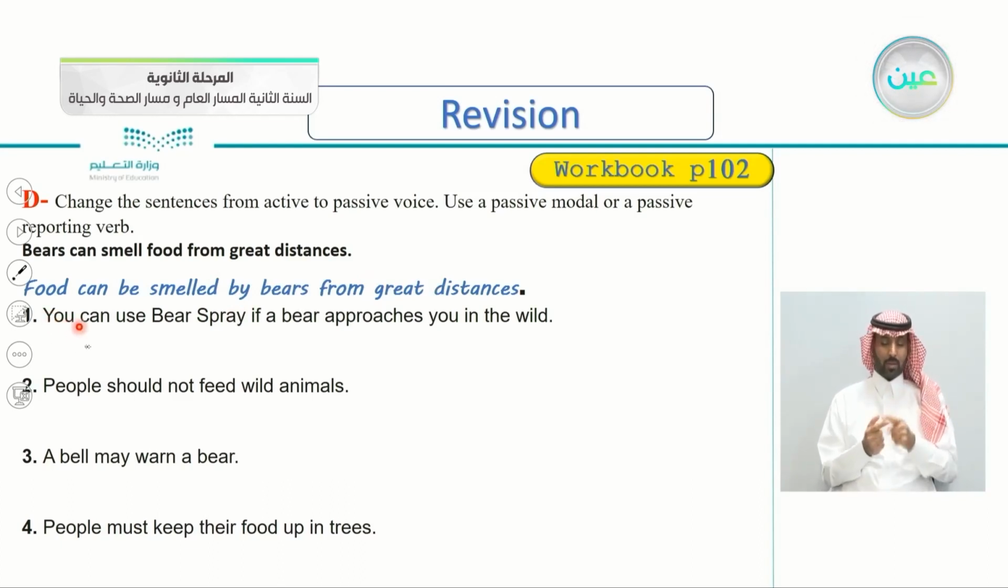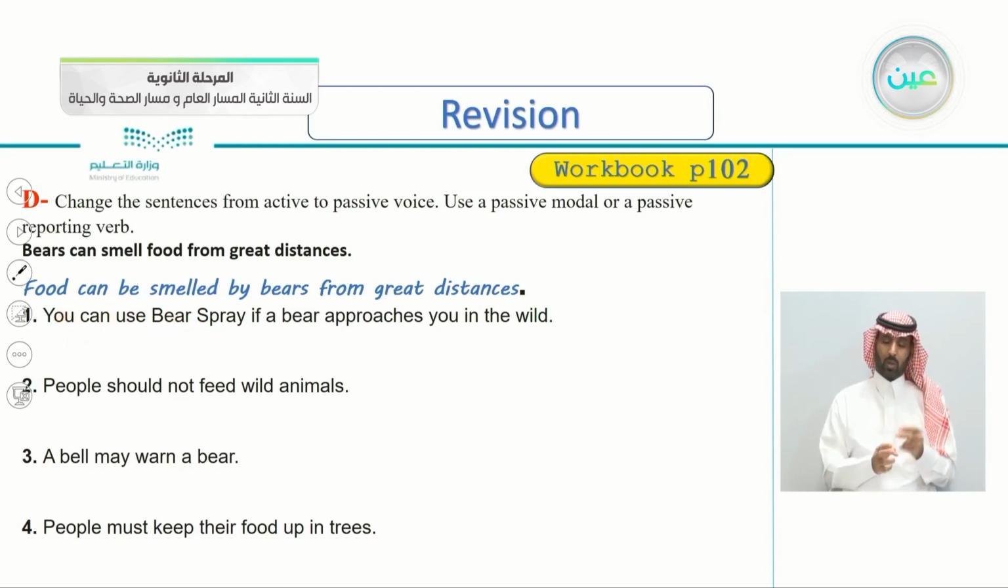So number one, you can use bear spray if a bear approaches you in the wild. You can use bear spray, begin with the object. You can use bear spray if a bear approaches you in the wild. So how do we answer this one? Change from active